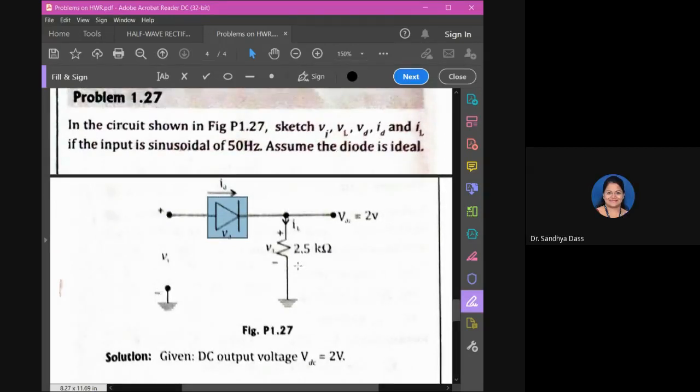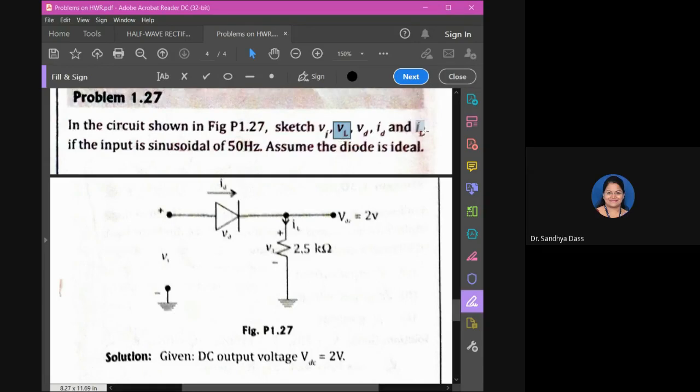We are highlighting the point about the voltage across the diode here because you are already familiar with the rest. The input voltage is a sinusoidal input, right? The rectifier output is only in the positive cycles, a pulsating DC output. In the negative cycle, it will be zero. That is VL.